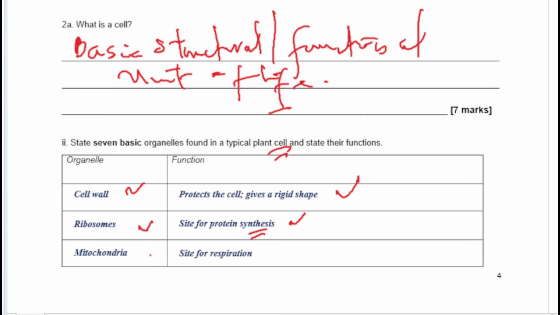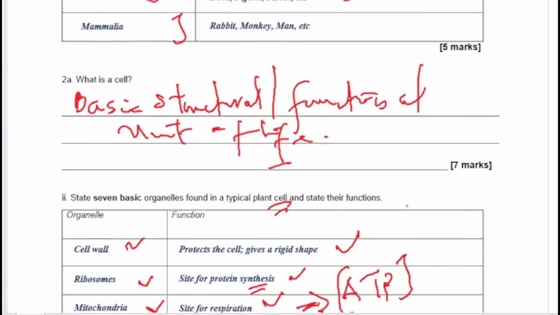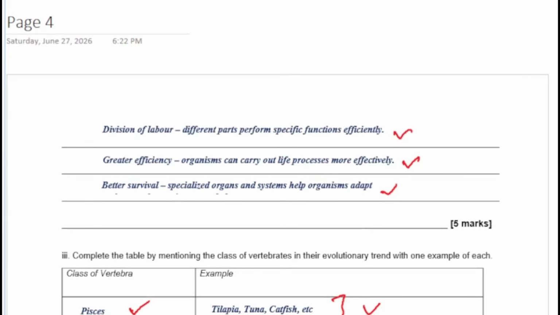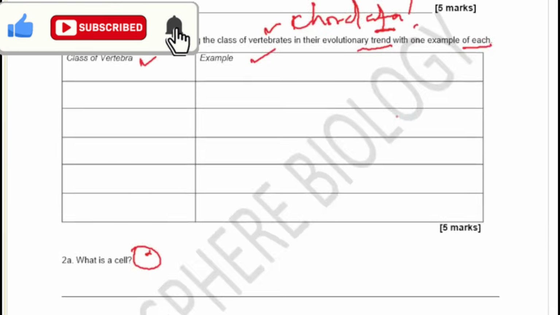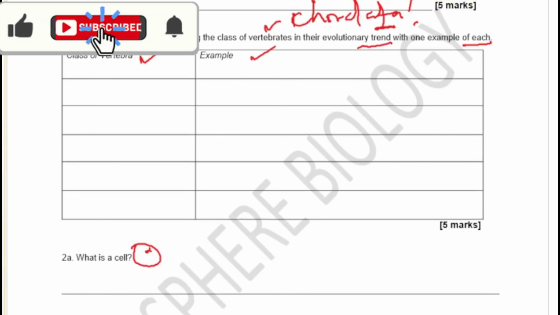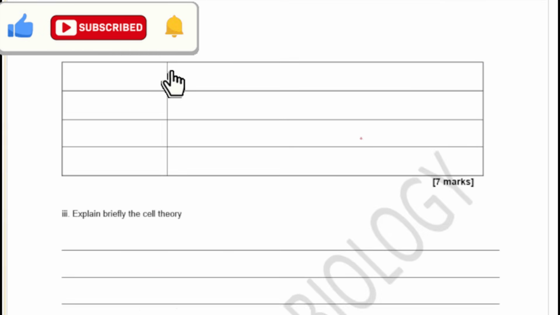And then you have the almighty mitochondria, otherwise known as the powerhouse of the cell. This is the site for respiration. And after respiration, ATP is produced, and that's what helps you to walk around. Okay, that's what gives the energy you need for all your daily activities. I hope you are getting some value already. Alright, so we are not done with that, but let's move to the next slide. We are going to continue.